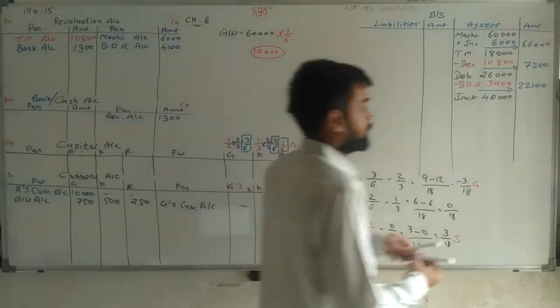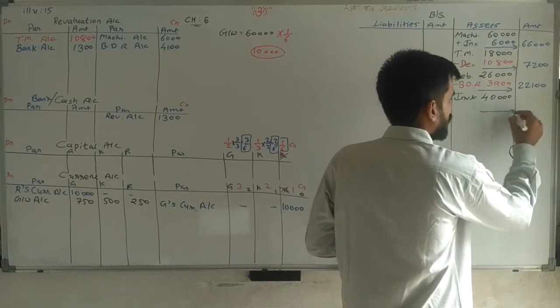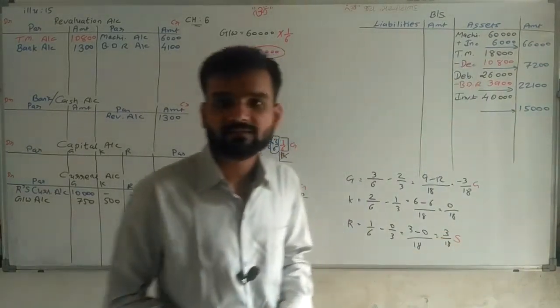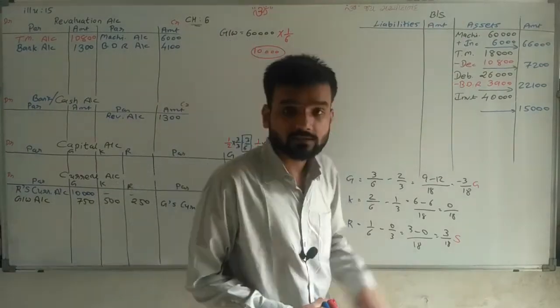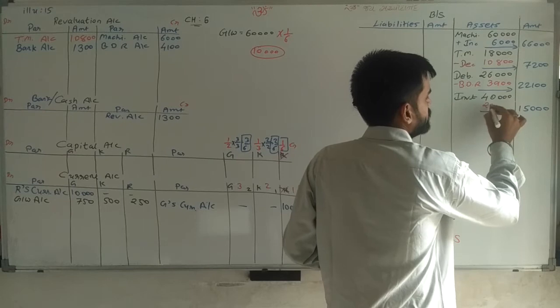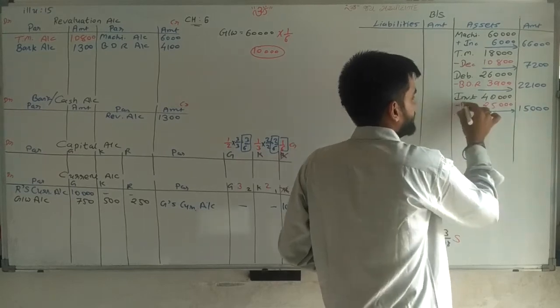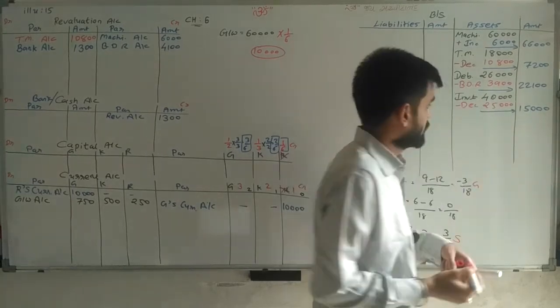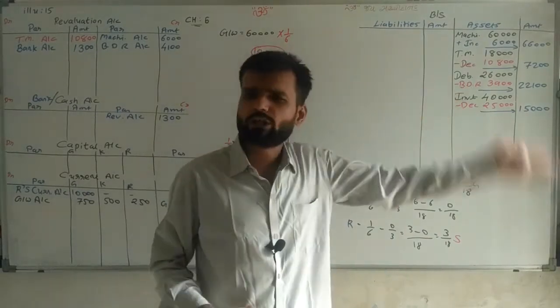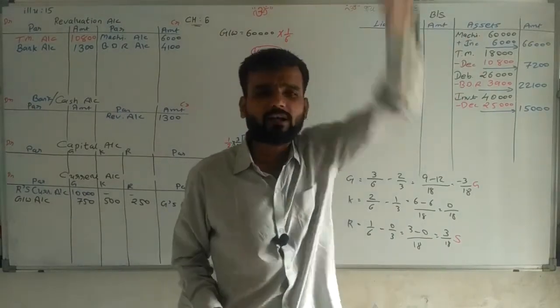Sir, 15,000 only? Yes. Only 15,000 rupees market value of investment. Now how many rupees reduced? Sir, 25,000 rupees is the loss. So the decrease in the value of investment is 25,000 rupees. Now the actual loss is 25,000.